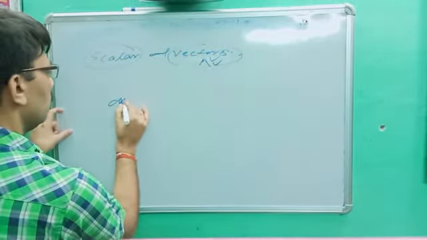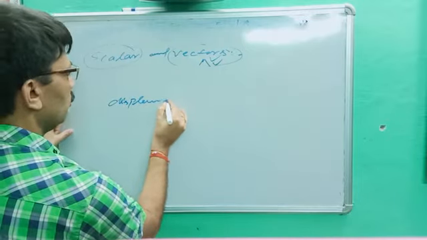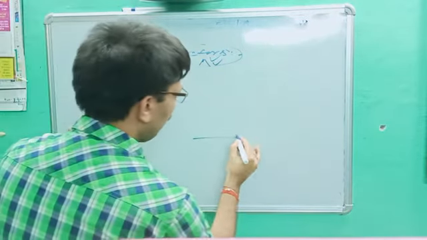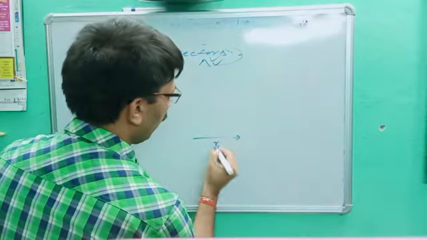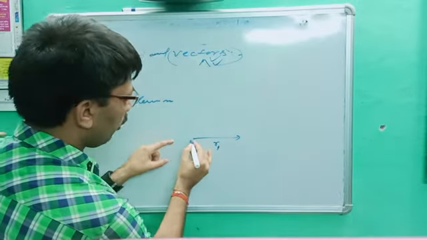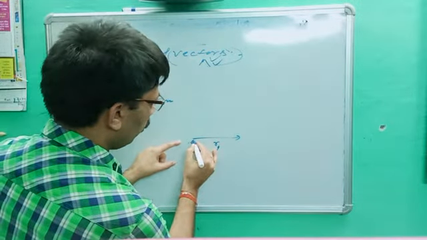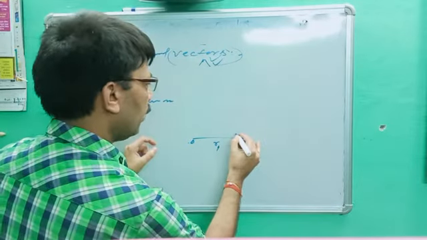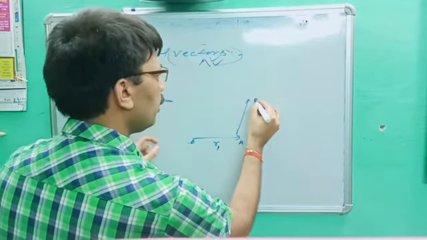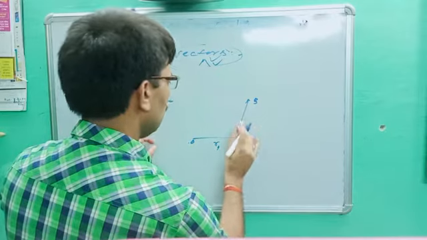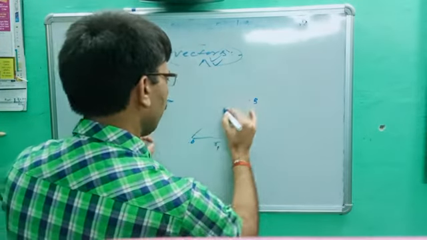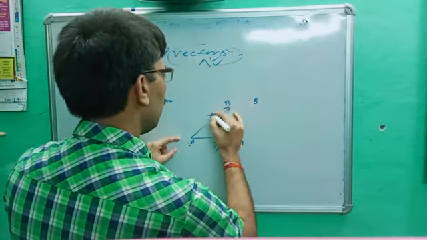Next, displacement vector. This is in your syllabus. Let's suppose a body's position from O to A is R1, and from O to B it is R2.